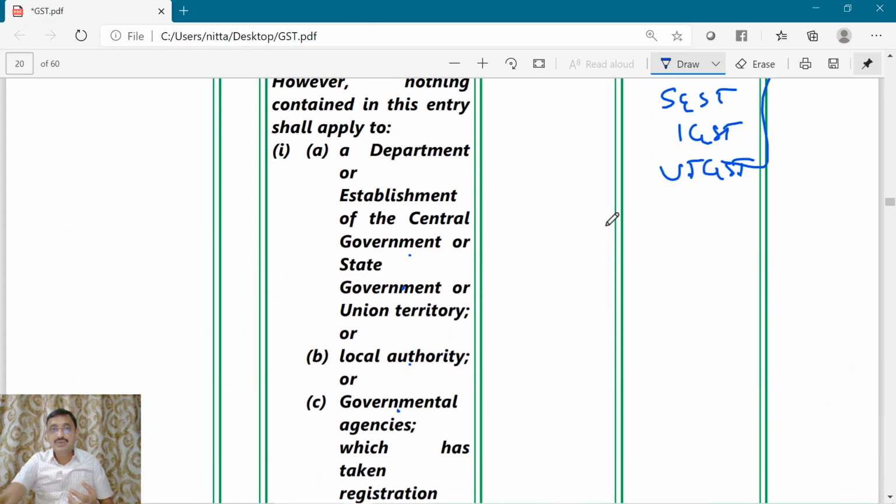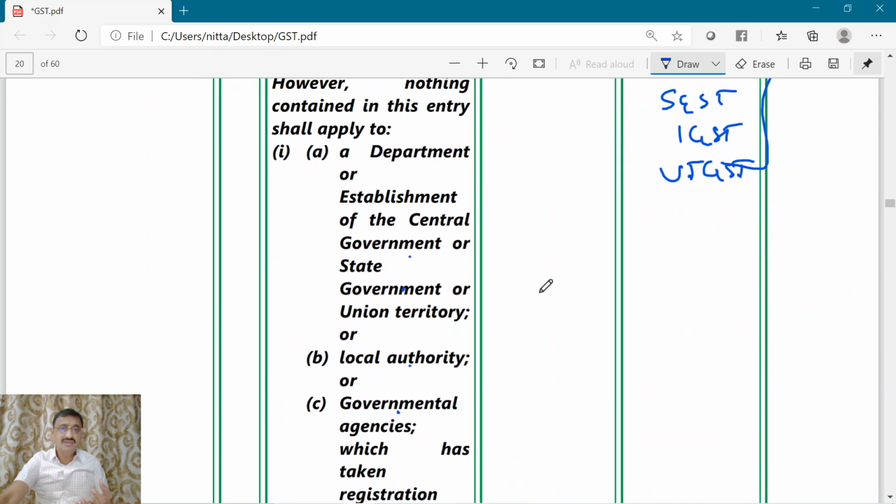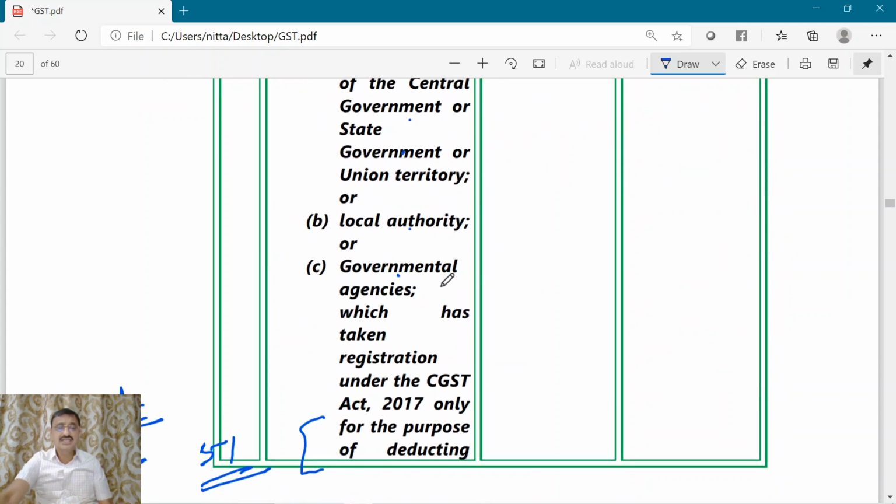Because here, who is the recipient? The recipient is a registered person. So if these authorities like central government, state government, union government, local authority, government agency took registration under the CGST Act only for the purpose of complying with section 51, that is the TDS provisions.